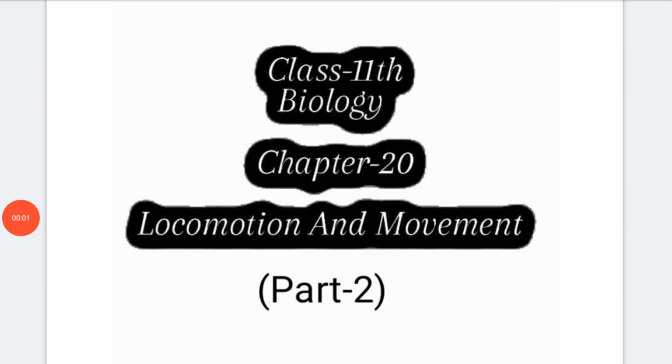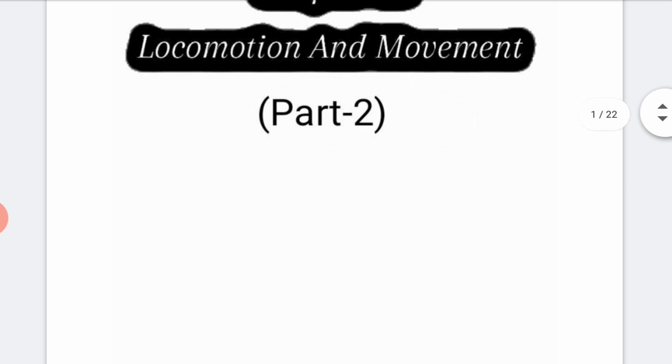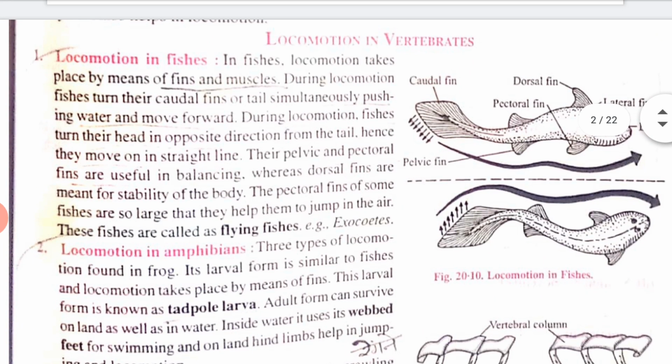Hello dear students, good morning and welcome back to our chapter number 20, Locomotion and Movement. Today we are going to start with locomotion in vertebrates. In last class we have seen different types of movement. Now let's see the locomotion in vertebrates. So we'll start with the locomotion in fishes.